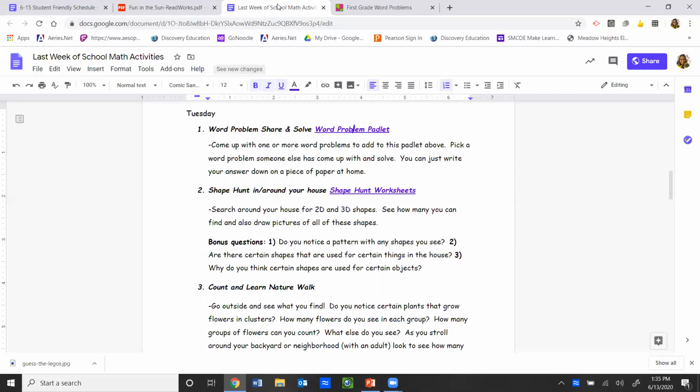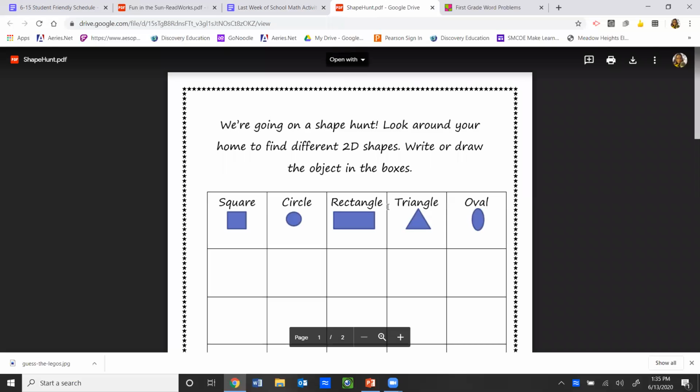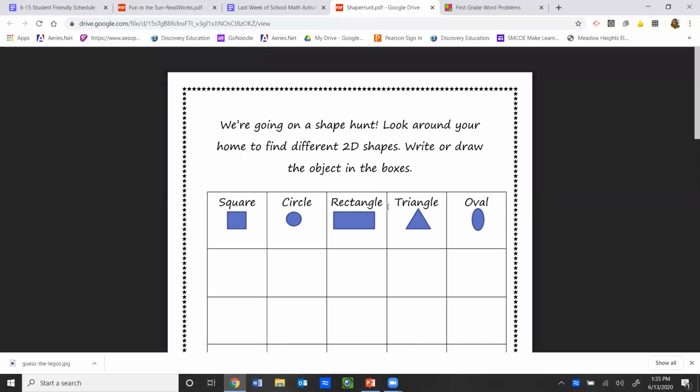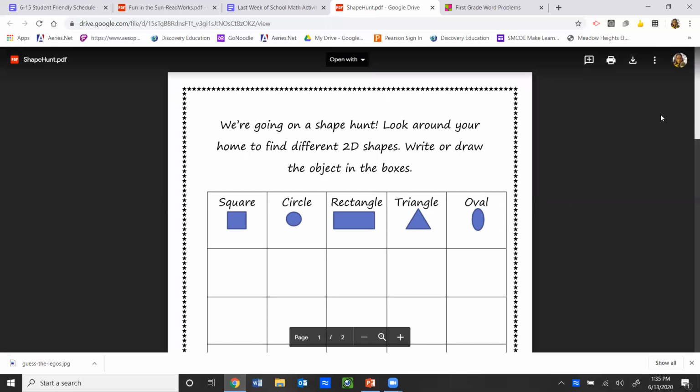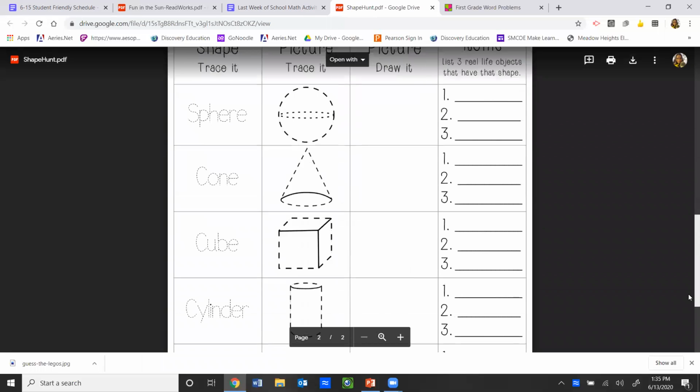So now we're going to do kind of a scavenger hunt, a shape hunt in and around your house. You could also do it in the backyard too. Whatever you want to do, be creative. Here are some shape hunt worksheets. You don't have to use these. You can make up your own. You can hunt for your own shapes. These are some 2D shapes, some plane shapes, P-L-A-N-E, which just means flat. So you've got the square, circle, rectangle, triangle, and oval. And then down below, you've got your 3D shapes.